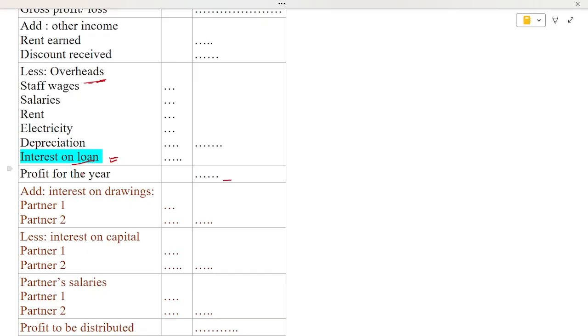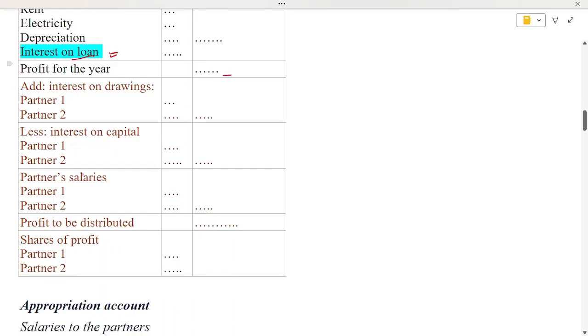that's how we discover profit for the year. And after this, there are three sections here. You can see interest on drawing, interest on capital, and salary. These three things belong to the appropriation account. So this is the appropriation account.